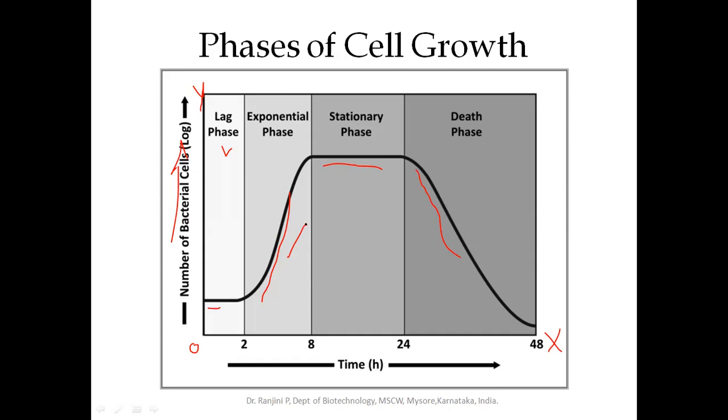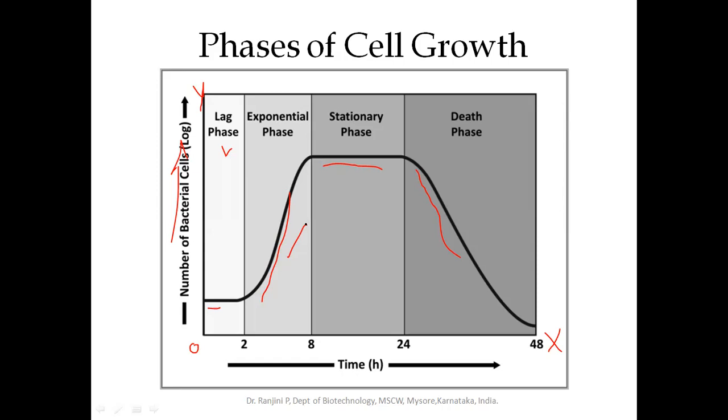To have a very short lag phase, inoculate more cells which are in the exponential phase. Try to maintain the same nutrients in the media where you are inoculating or subculturing. So that is the lag phase, and the factors influencing the length of the lag phase.